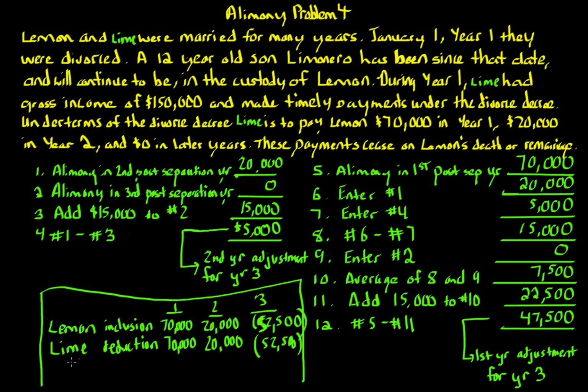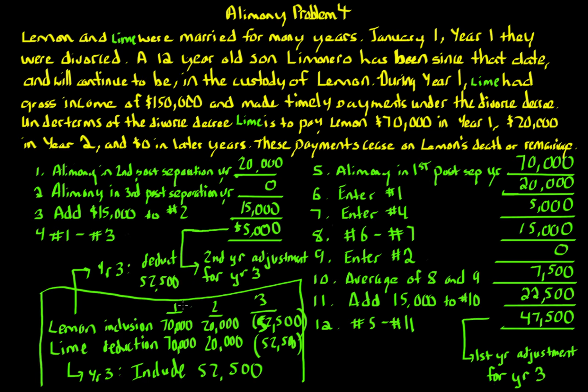So Lime, in year 3, has to include $52,500. Lime still gets the $70,000 and $20,000 deductions in year 1 and year 2, but has to include $52,500 in year 3. Lemon in year 3 gets a deduction of $52,500. And that's the end result.